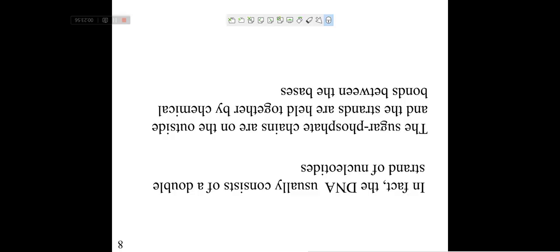In fact, DNA usually consists of a double strand of nucleotides. Generally, DNA is double stranded, like this.